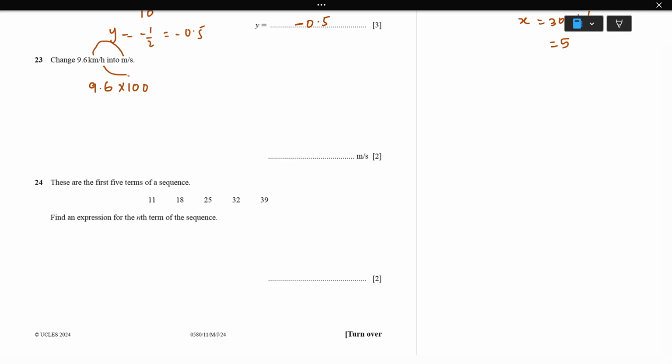Next, hours to seconds. First we need to change 1 hour into minutes. 1 hour becomes 60 minutes, so we need to multiply by 60. Now we got 60 minutes. 60 minutes to seconds, so again we need to multiply by 60 to get the seconds. So when we calculate, you will get the answer as